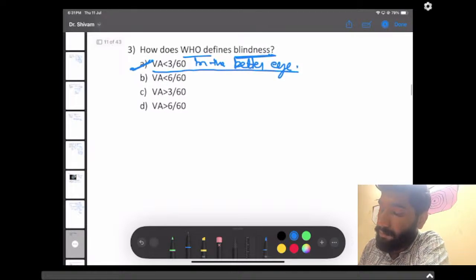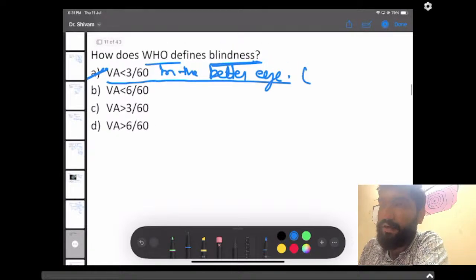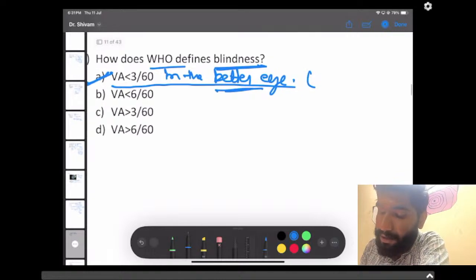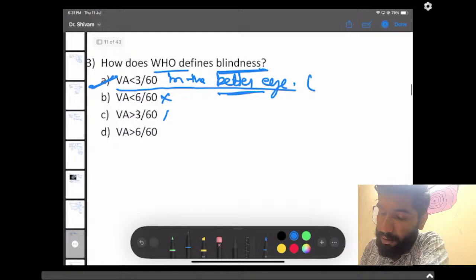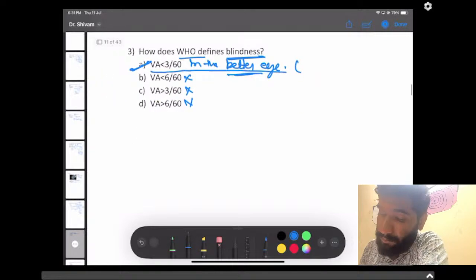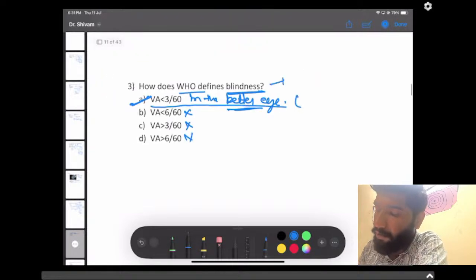It is not in the worse eye, or the uncorrected eye. It has to be the better eye, and not greater than 6/60 or 3/60. This is a question of PSM and ophthalmology.